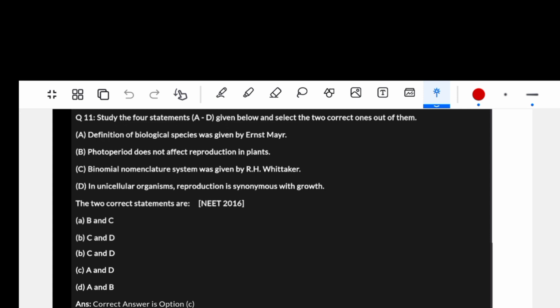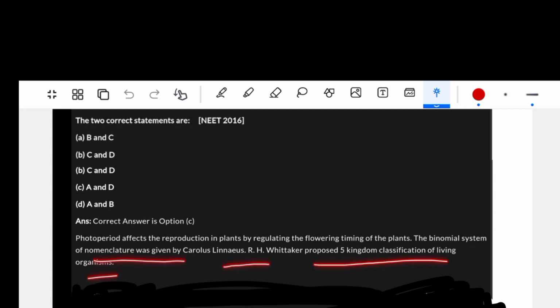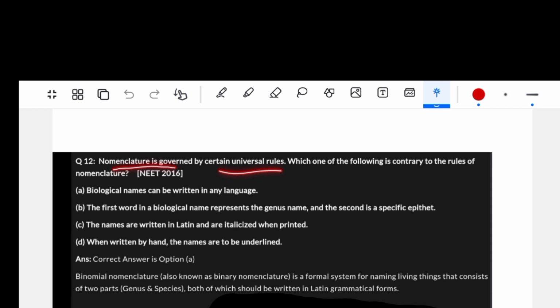Four statements are given below; select the two correct ones out of them. A, definition of biological species was given by Ernest Mayr. B, photoperiod does not affect reproduction in plants. C, binomial nomenclature system was given by R.H. Whittaker. D, in unicellular organism, reproduction is synonymous with growth. The two correct statements are: photoperiod affects the reproduction in plants by regulating the flowering time of plants. The binomial system of nomenclature was given by Carolus Linnaeus. R.H. Whittaker proposed the five kingdom classification of living organisms. So correct option is C, A and D statements.